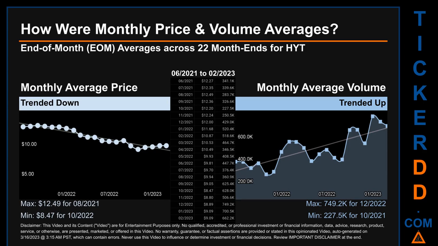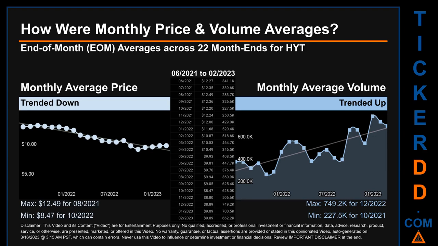How were price and volume averages for HYT? Across 447 trading days, there were a total of 22 month ends, of which monthly averages for daily price and volume were calculated. Overall, monthly price average trended down while monthly volume average trended up.